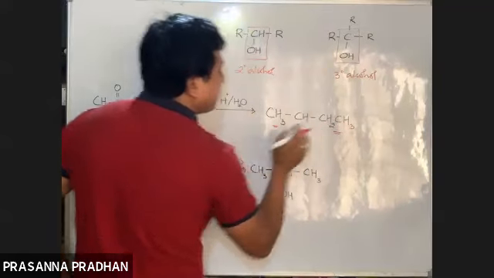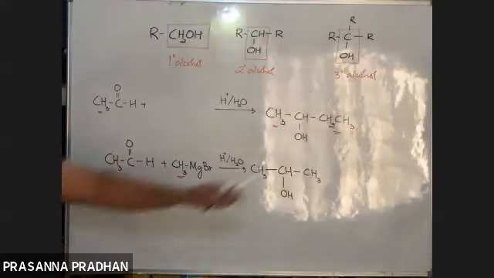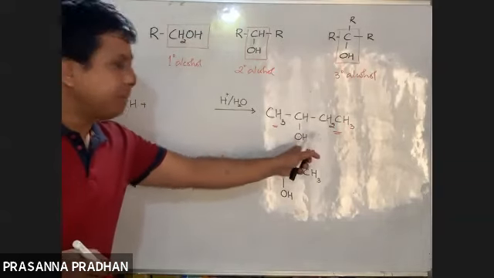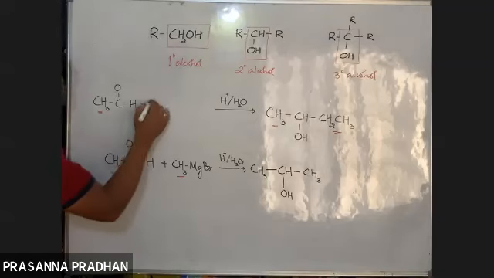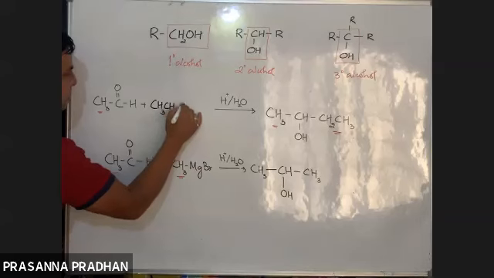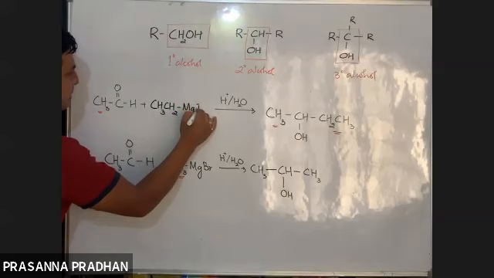Ethyl. These other alkyl groups must come from where? One alkyl group has come from the aldehyde. Fine. Grignard reagent. Excellent. So which Grignard reagent are we going to use? We are going to use CH3. Yes, ethyl magnesium bromide, ethyl magnesium chloride, whichever you like, or ethyl magnesium iodide.